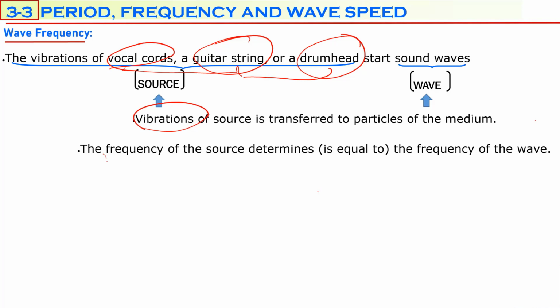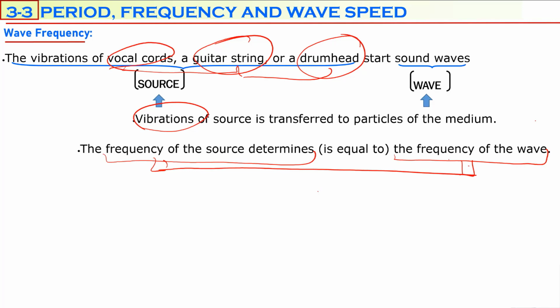How many times is the source vibrating? Every particle of the medium also vibrates with the same frequency. For that reason, the frequency of the wave is always equal to the frequency of the source. That's why we say that the frequency of a wave is determined by the frequency of the source. Only if you change the frequency of the source can you change the frequency of the wave. Whatever the frequency of the source is, the wave will have the same frequency.